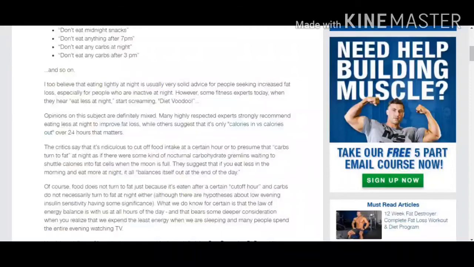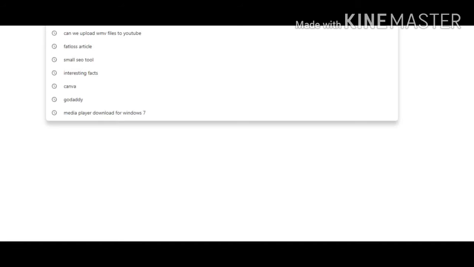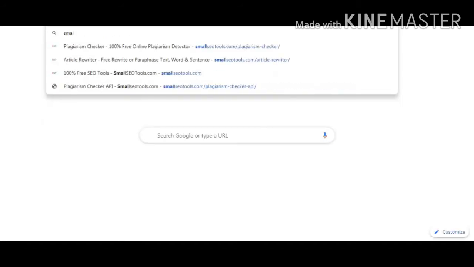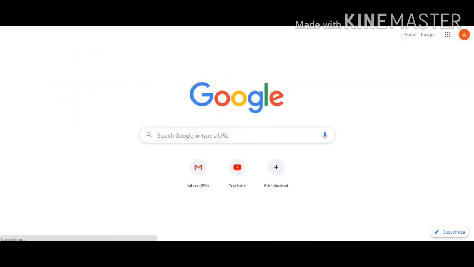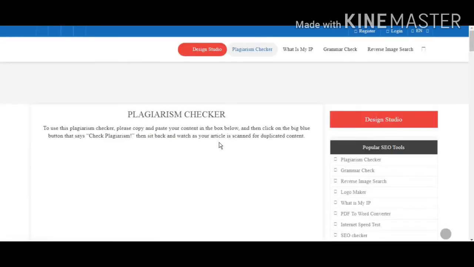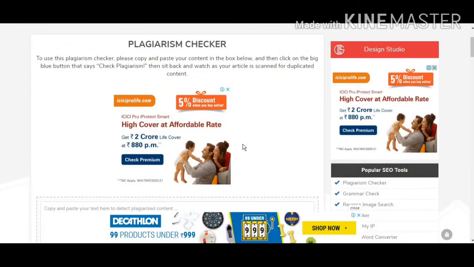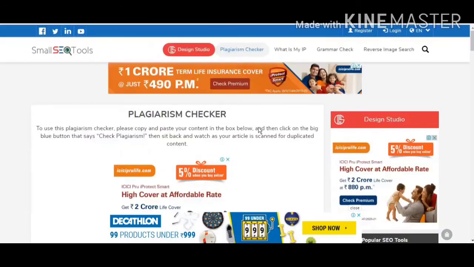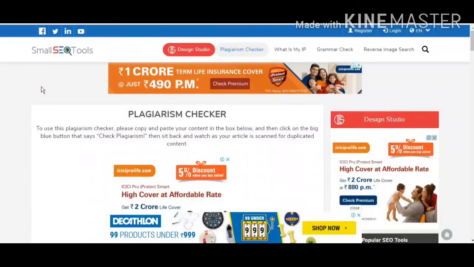Now what we can do, as all bloggers used to check, and if you are new to blogging that is okay as well, is go to Small SEO Tools. That is the name of the tool, smallseotools.com, where you can check plagiarism. As you can see, here we have our plagiarism checker from Small SEO Tools. Basically, in this tutorial we are using two tools.